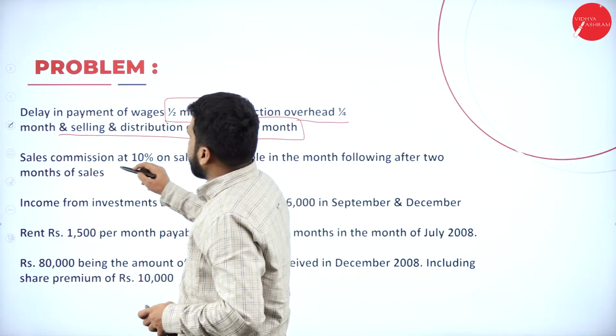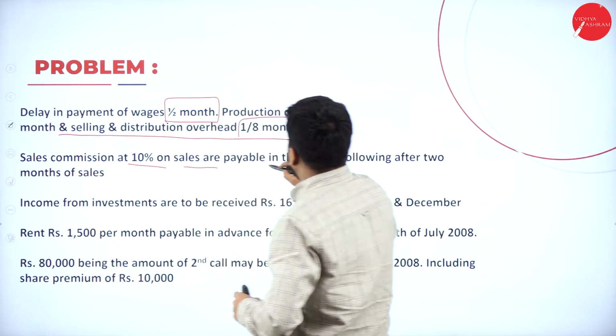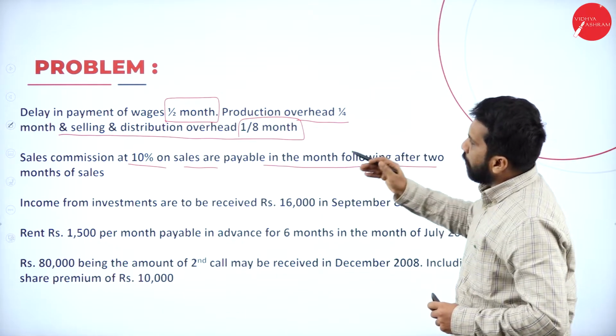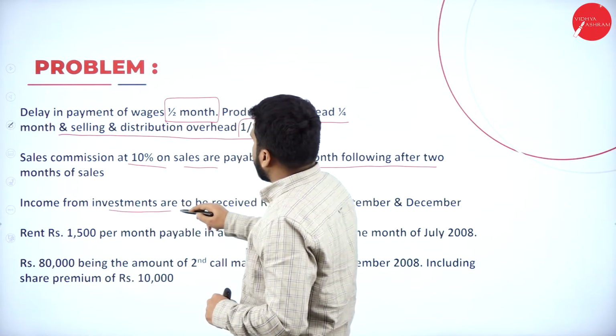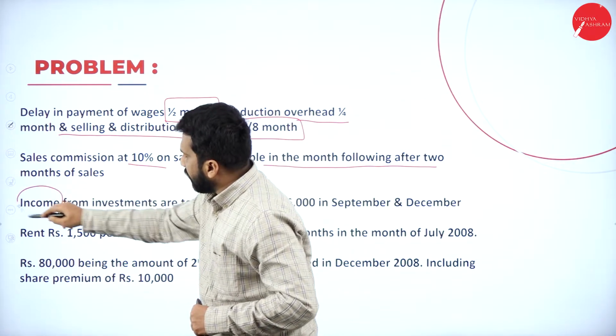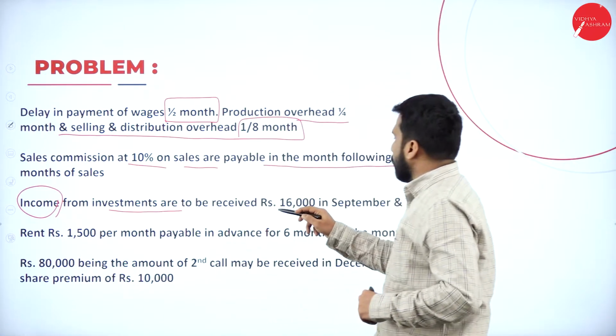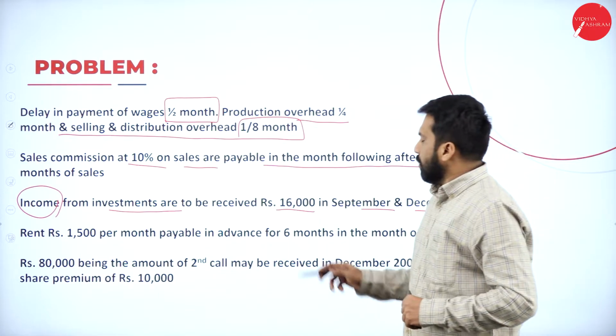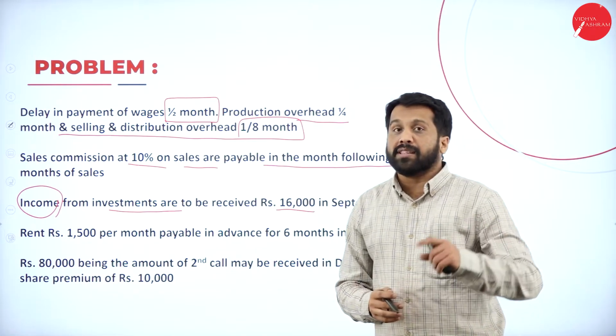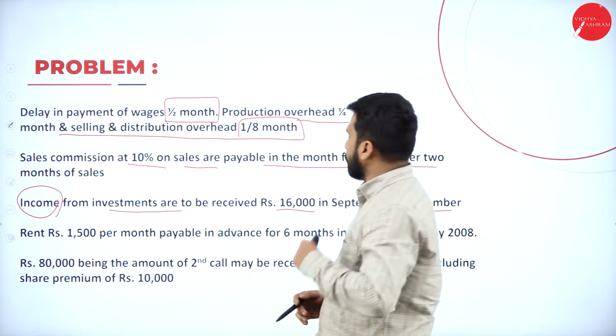Then sales commission at 10% on sales is payable in the month following after 2 months of sales. Then income from investment, there is an income to be received, 16,000 in September and December. So 16,000 you have received in the month of September and December.